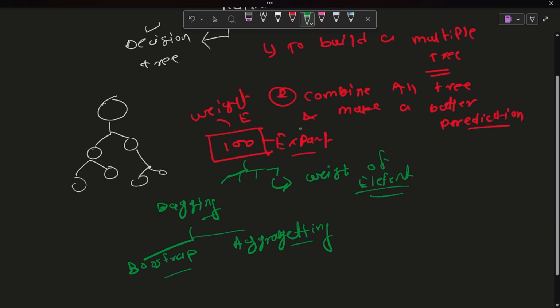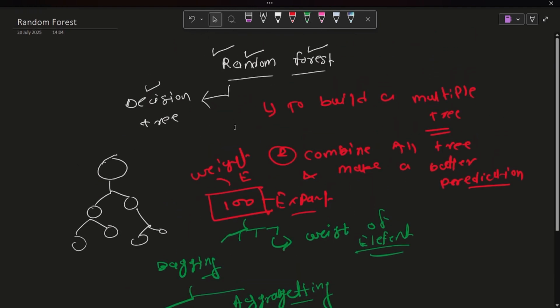Random forest is a bagging technique. So let's get started and first understand what bagging is. I hope you understand how random forests work.